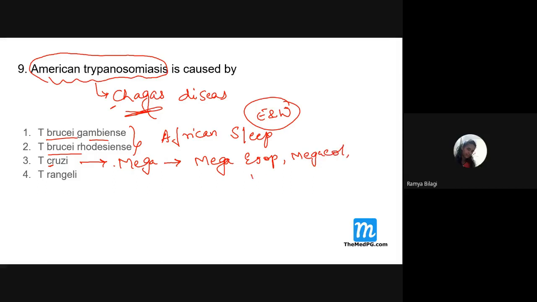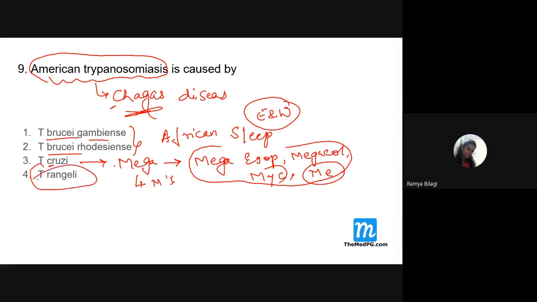Heart, cardiac. Then which one? Myocarditis. Then meningoencephalitis. All four M's will be there: megaesophagus, megacolon, myocarditis, and meningoencephalitis. So how many M's will be there? Four M's will be there. And T. rangeri is also caused by trypanosoma, but it is non-pathogenic to humans. So don't worry much about this rangeri.